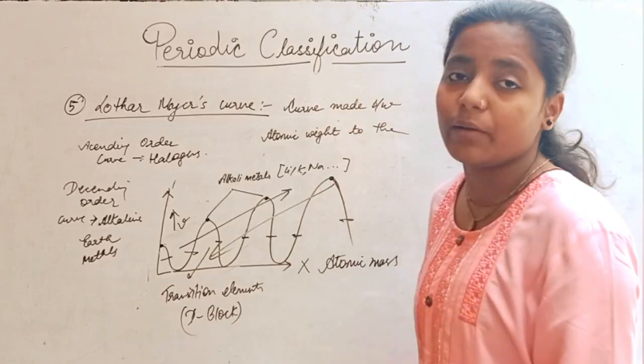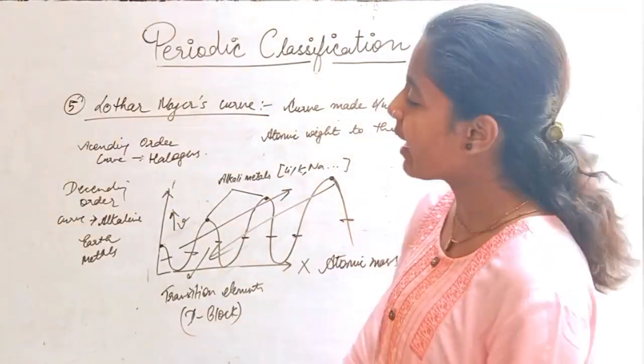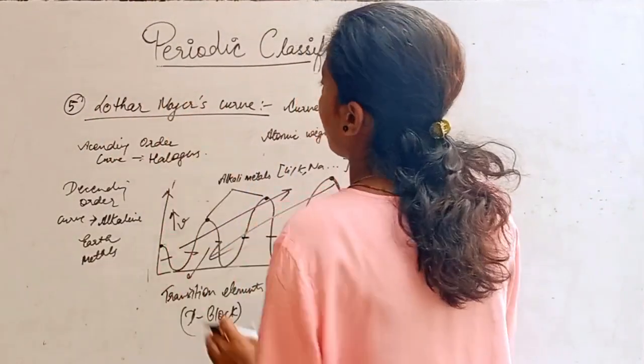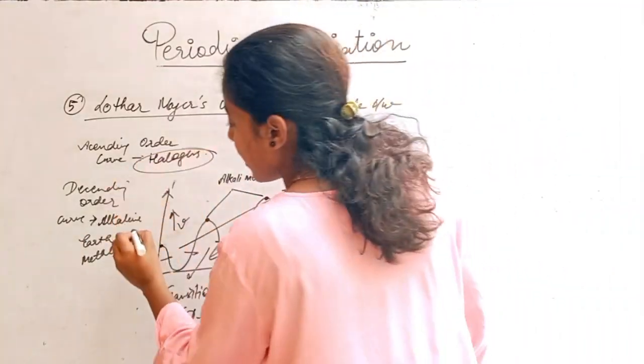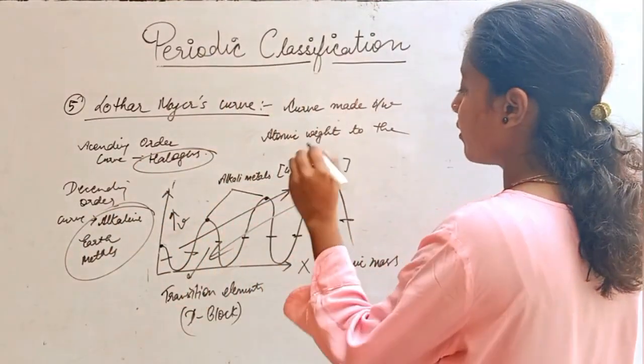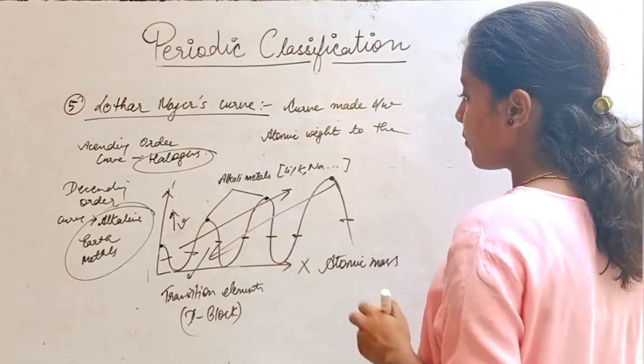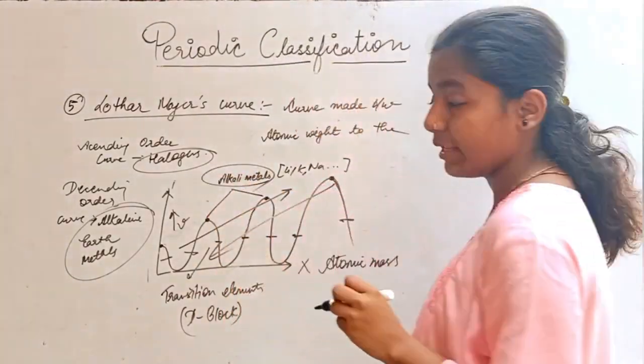Halogens like bromine, fluorine, iodine, okay? So the Lothar Meyer curve shows halogens on the ascending order, alkaline earth metals on the descending order, transition elements at the bottom, and alkali metals at the peak.